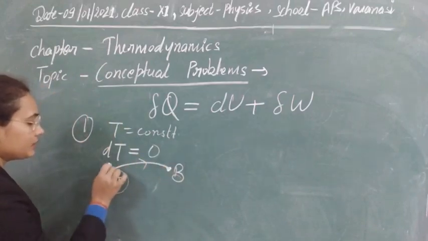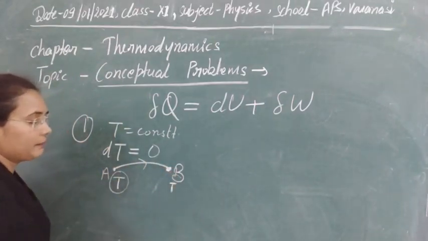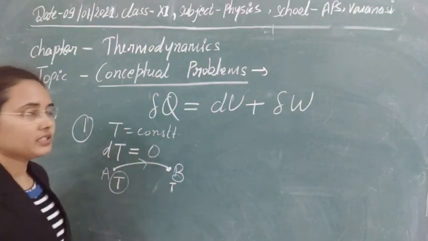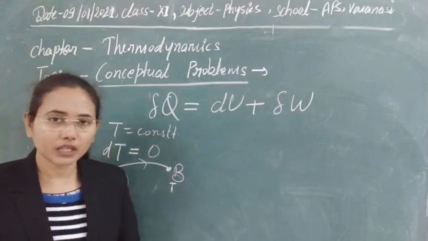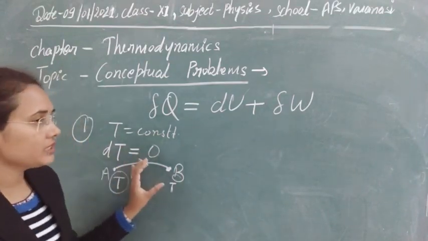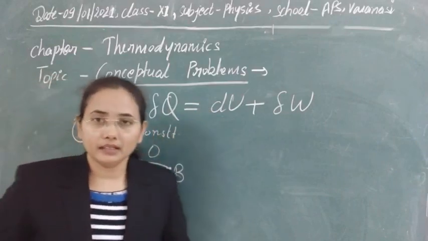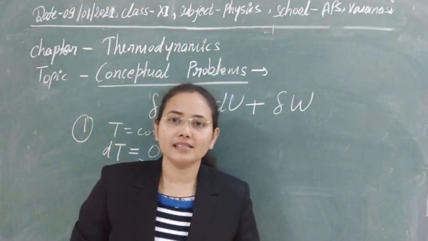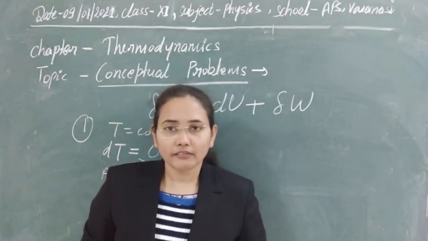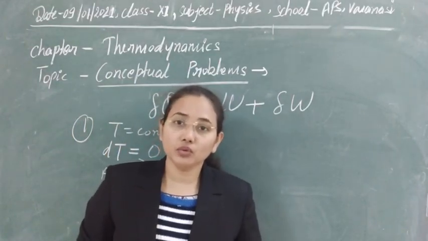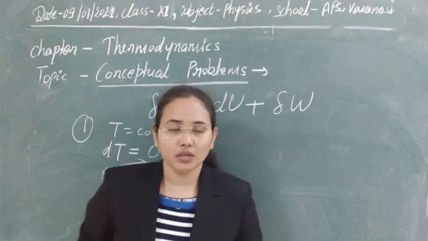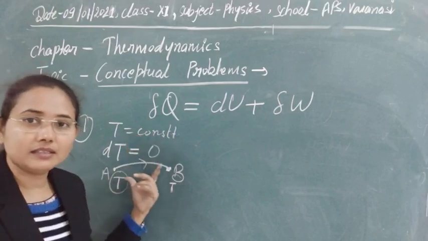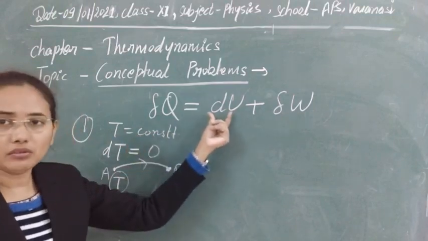So the temperature at point A equals the temperature at point B, and the change in temperature is 0. I just told you that the internal energy of a perfect gas depends on temperature. So if there is no change in temperature, there will be no change in internal energy either. Internal energy will be constant, and the change in internal energy will be equal to 0.